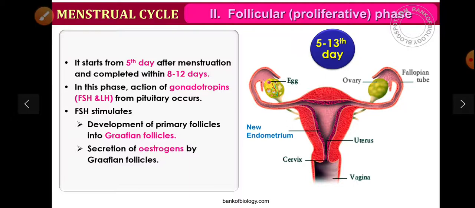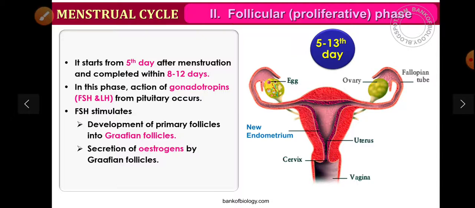FSH stimulates development of primary follicles into Graafian follicles, which secrete estrogen. The primary oocyte finishes meiosis 1 and becomes the secondary oocyte with a polar body.